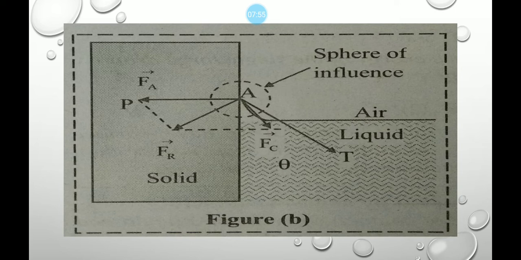Thus, this makes the meniscus concave. Such a liquid wets that solid surface. Angle of contact is here acute. An example for that case is kerosene in a glass bottle.